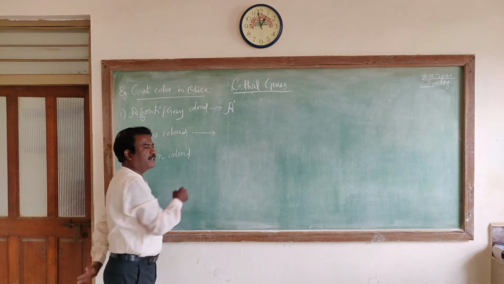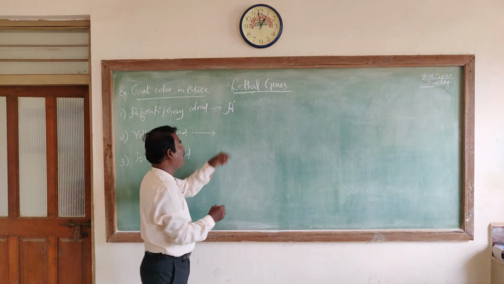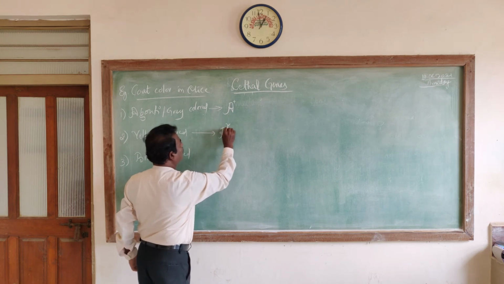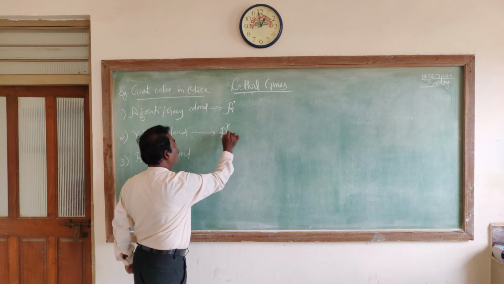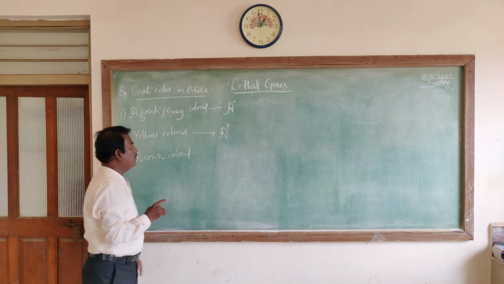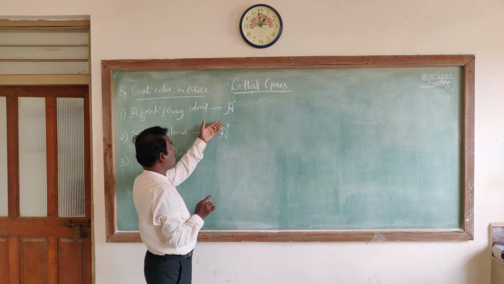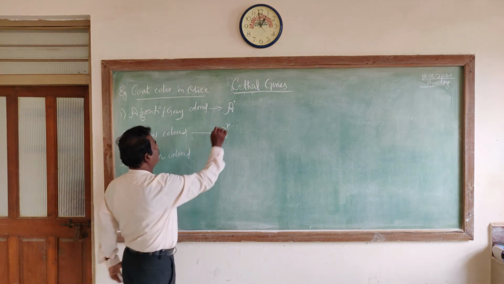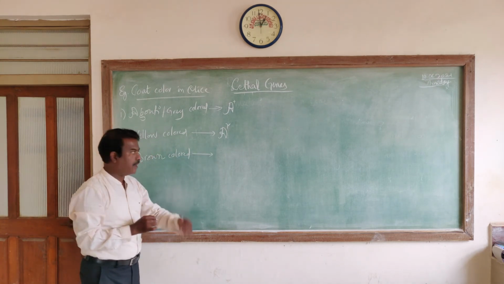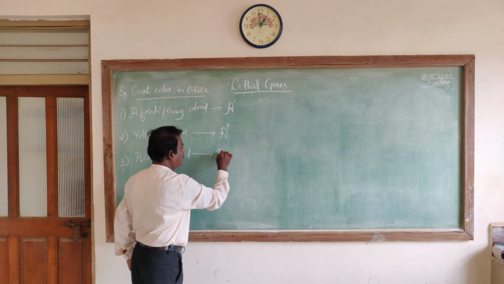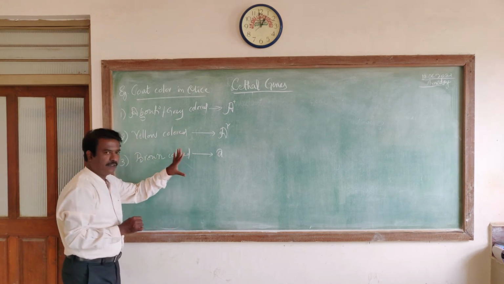Then the yellow colored coat is a new character expressed by the mutant form of this dominant allele, capital A. So let me write its mutant allele as Y over the head of A. So A with Y over the head, A^Y, is a mutant allele or mutant gene, which is the mutant form of this wild gene A for agouti. Similarly, the brown color is expressed by another kind of gene. It is a recessive one expressed by a gene called small a.